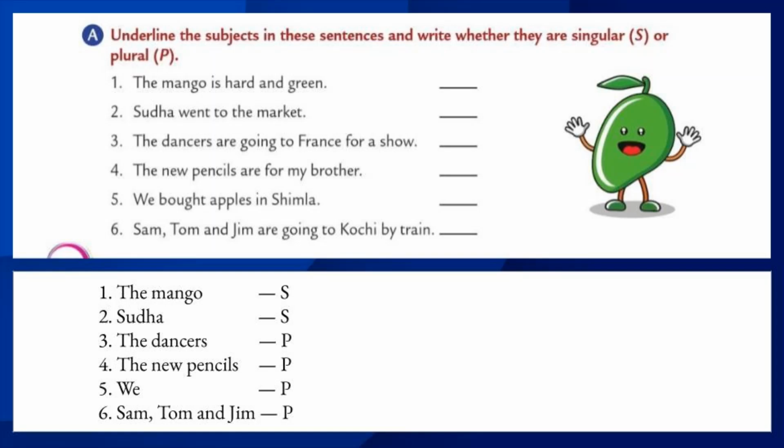Let's move to the last one. Sam, Tom and Jim are going to Kochi by train. Sam, Tom and Jim. We are talking about three persons. They are going to Kochi. So three persons means it is a plural subject. So write the letter P in the given blank. Students, do it neatly and write properly. Write the letters properly in the given blanks.